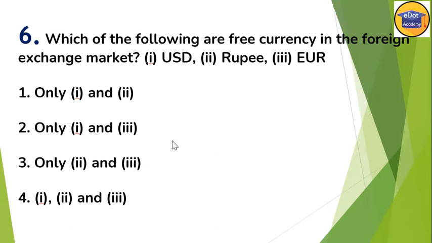Now question number 6. Which of the following are free currency in foreign exchange market? The options are USD, rupee and euro. That means USD is a free currency and euro is also a free currency, but rupee is not a free currency. So options 1 and 3 are correct, which means option 2 is correct here.